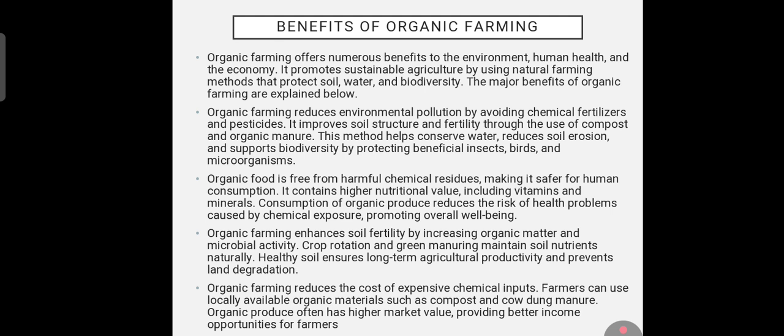Organic farming offers numerous benefits to the environment, human health, and the economy. It promotes sustainable agriculture by using natural farming methods that protect soil, water, and biodiversity. The major benefits of organic farming are explained below. Organic farming reduces environmental pollution by avoiding chemical fertilizers and pesticides. It improves soil structure and fertility through the use of compost and organic manure. This method helps conserve water, reduces soil erosion, and supports biodiversity by protecting beneficial insects, birds, and microorganisms.